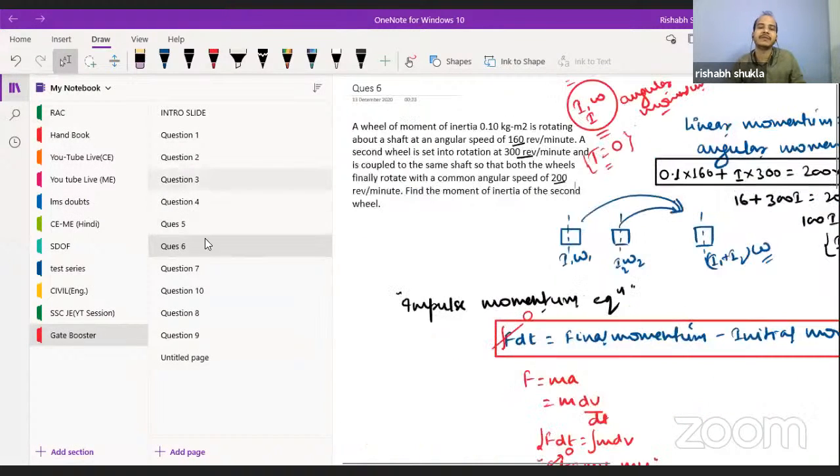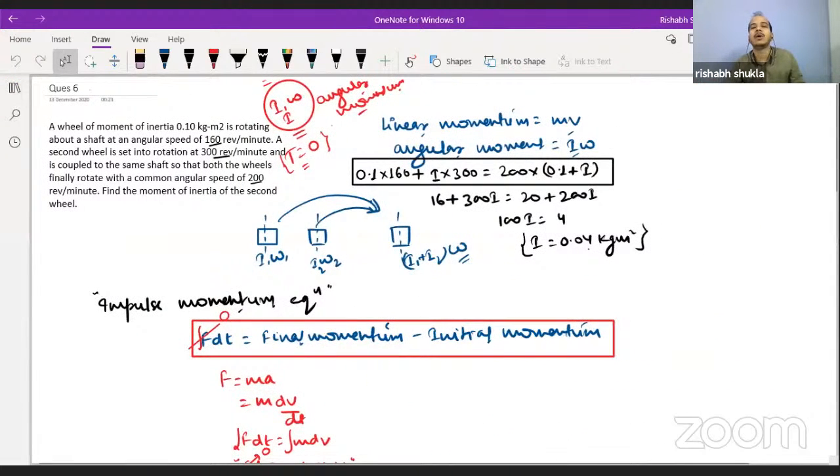In the next question we have seen how to apply the conservation of linear momentum and how to apply the conservation of angular momentum. If the net torque is zero, then the angular momentum will remain conserved.